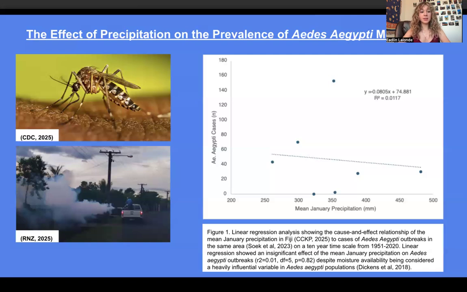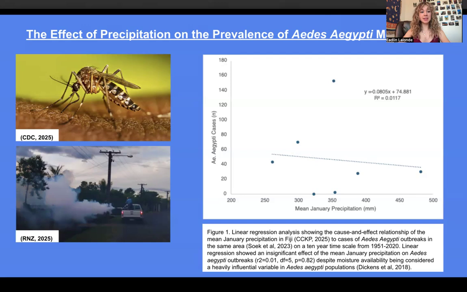To test this hypothesis, I conducted research through the Google Scholar database to find information on the prevalence of Aedes mosquito outbreaks in the Pacific, finding such information from the years 1910 to 2020 in 5 year intervals from Sok et al., as well as information on precipitation trends in the same area, where I used the mean precipitation for the month of January in the country of Fiji, an area known for its dengue outbreaks, on a scale from 10 years from the CCKP.